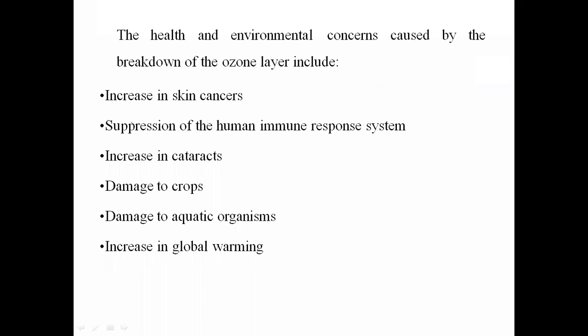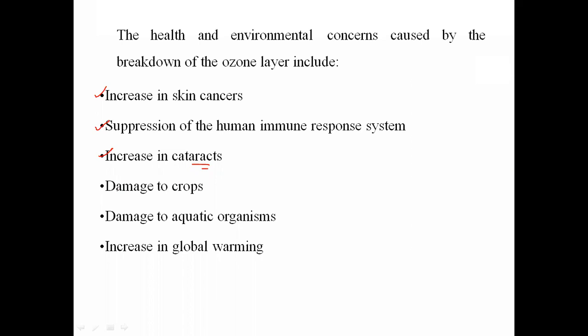Because of this, in human beings there will be increasing skin cancer, then suppression of the human immune response system, that means the immunity system of the human body will go on decreasing, then there will be increasing cataract. Cataract means it is one type of eye disease, मोतीबिंदू. डोळ्यामध्ये जो मोतीबिंदू असतो त्याला काय म्हणतो आपण, कॅटरॅक्ट. So that is also increased because of the depletion of the ozone molecule.